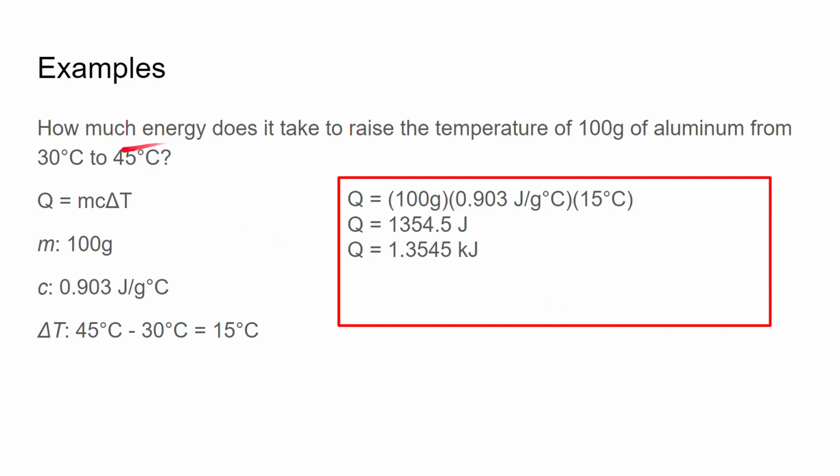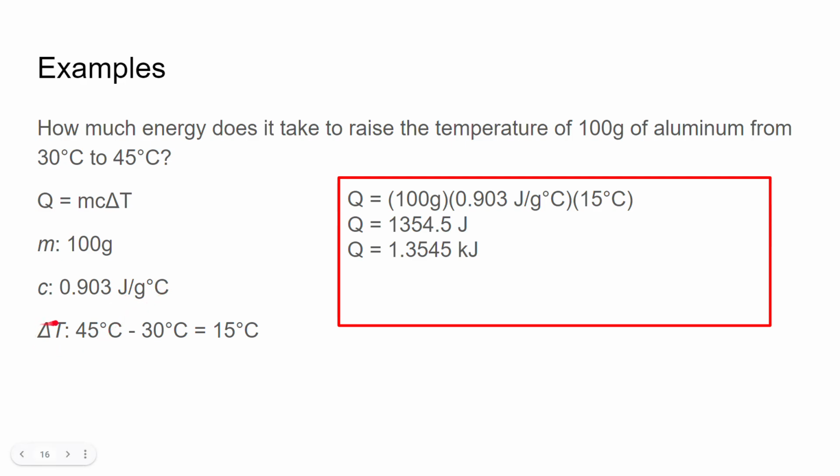So, another example. How much energy does it take to raise the temperature of 100 grams of aluminium from 30 degrees to 45 degrees Celsius? So we have the Q for heat transfer, mcΔT. m is 100 grams, right? We have 100 grams. The c we got from before from the chart, 0.930 joules per gram per degree Celsius.